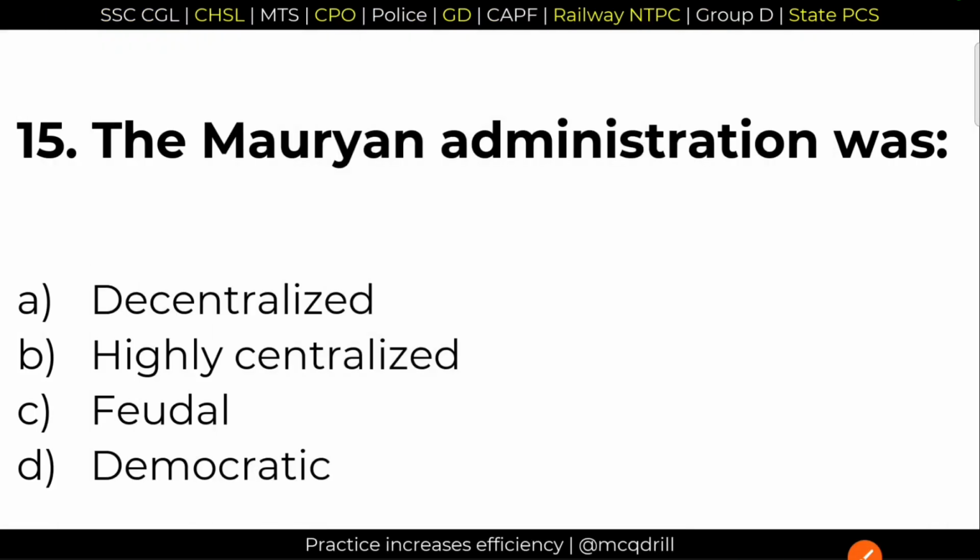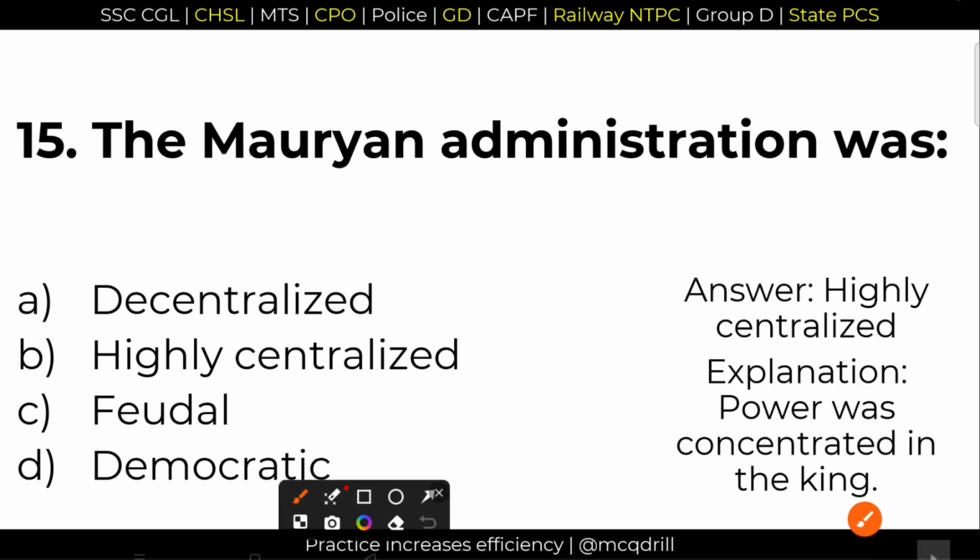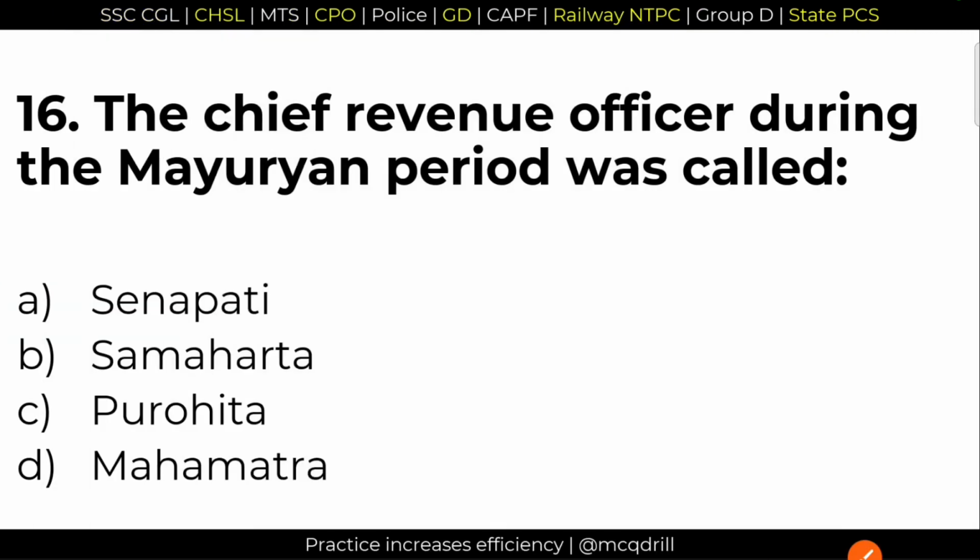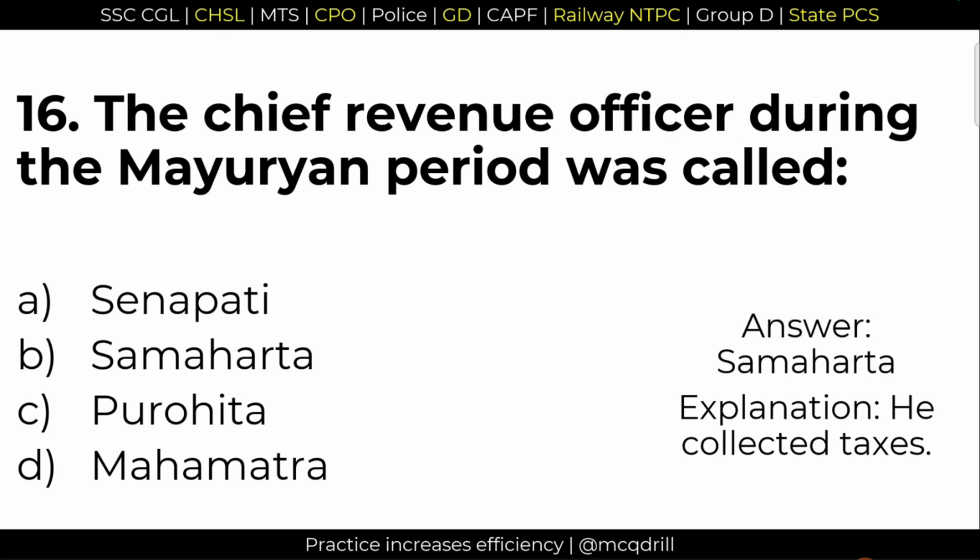Question 15. The Mauryan administration was highly centralized. Option B is the right answer. And the spy system was also prevalent at that time. Question 16. The chief revenue officer during the Mauryan period was called Samaharta. Option B is the right answer. His responsibility was to collect the taxes.